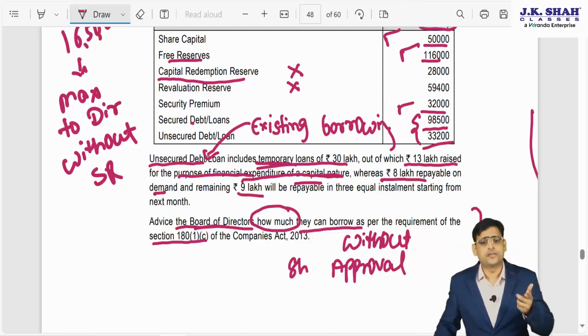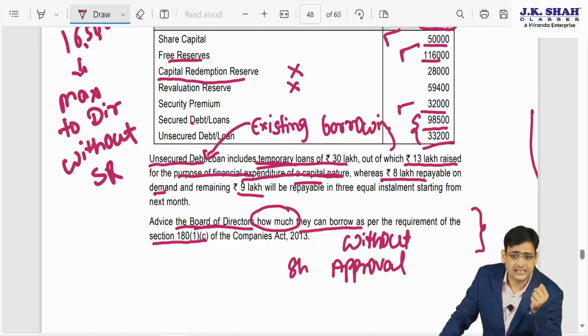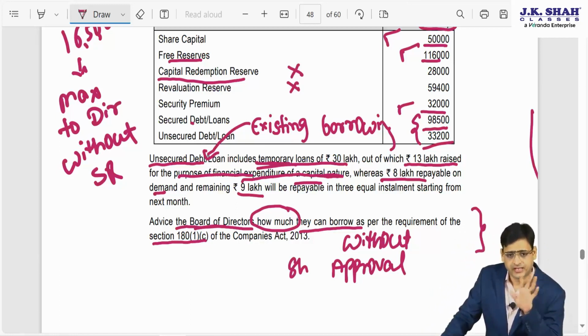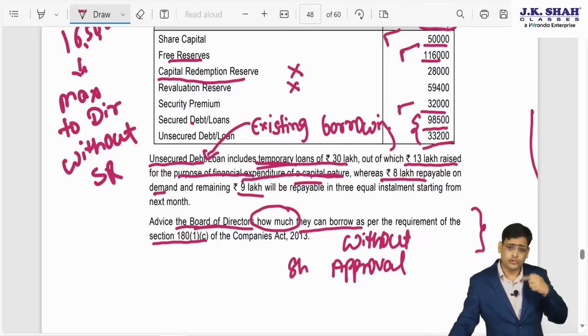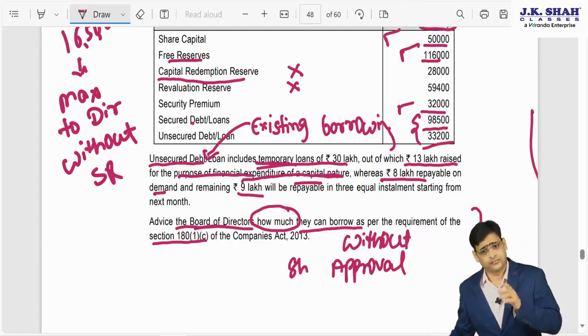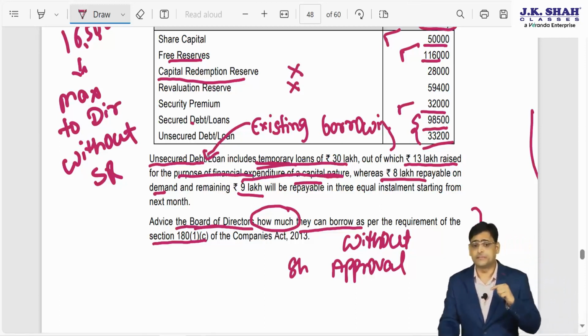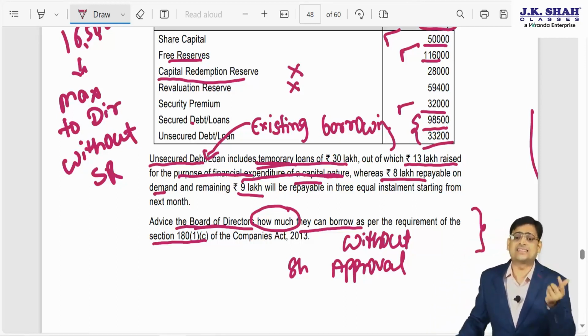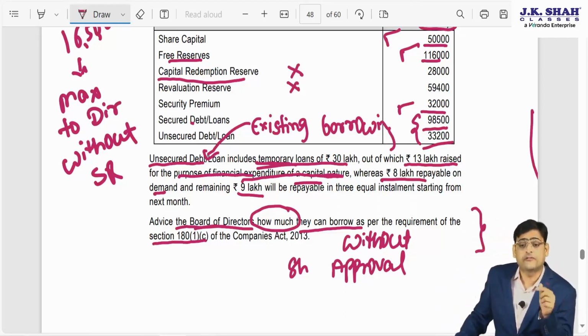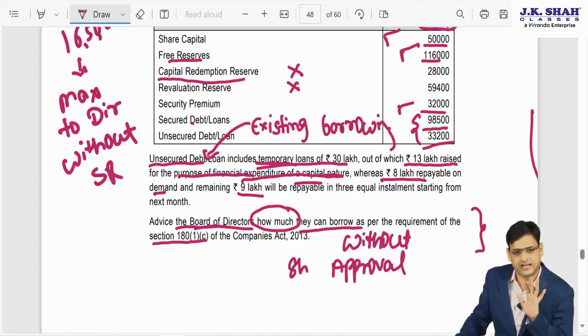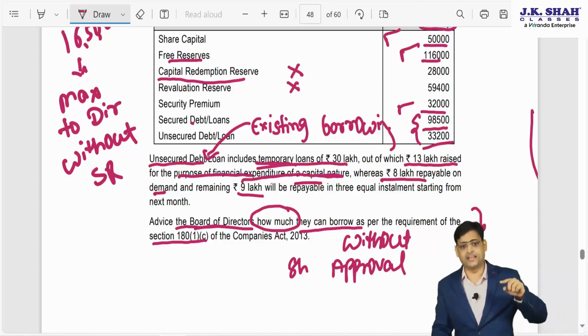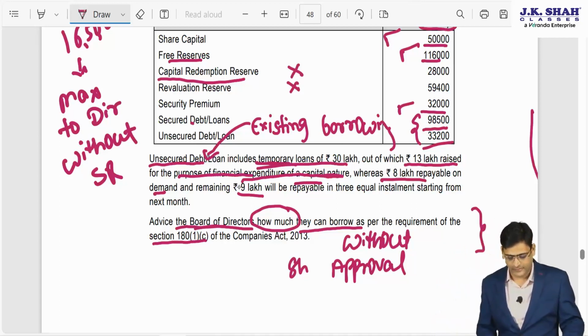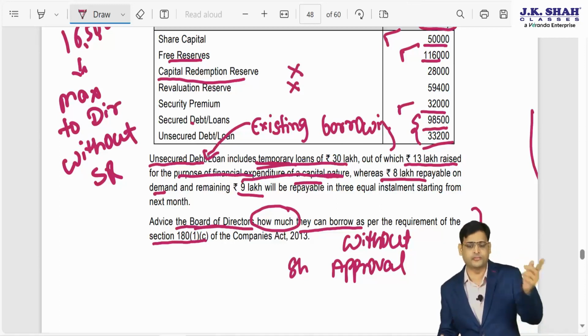Again, they have given us existing borrowing of 98,500 and 33,200. But they say that this includes a temporary loan of 30 lakhs. Ideally, we have to remove this from the existing borrowing. But the problem is, out of this 30 lakhs, the 13 lakhs loan is of capital nature, so it will not be excluded. It will be included in the existing borrowing. The remaining 9 lakhs and 8 lakhs are not of capital nature, so these will be excluded and removed from the existing borrowing.